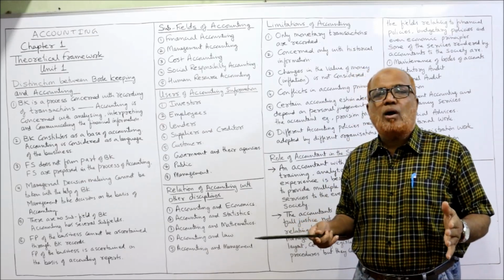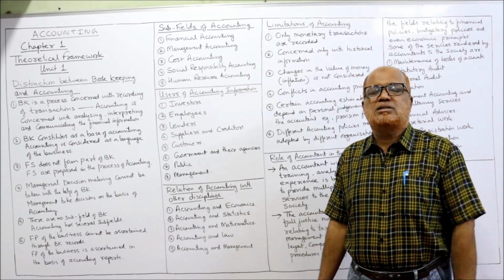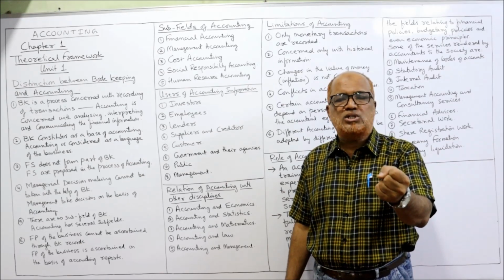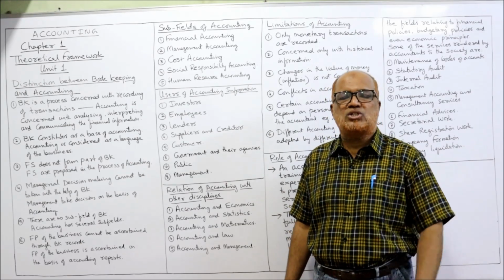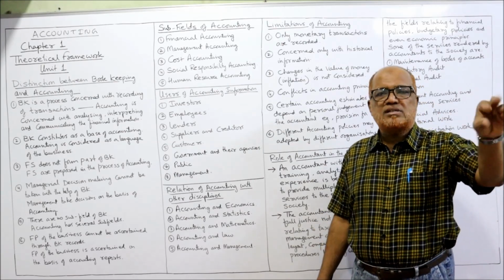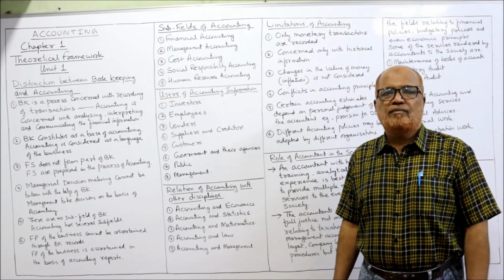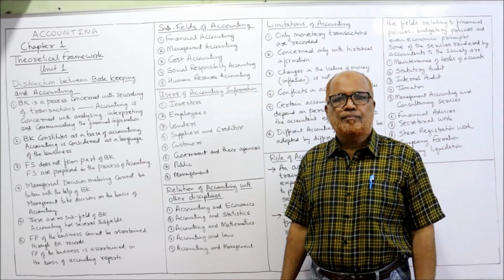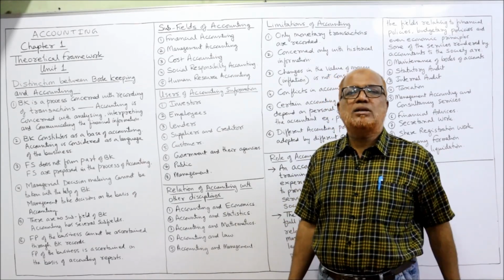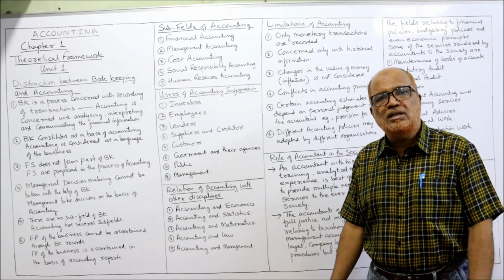They want the accounting information to decide whether to purchase the shares, whether to hold the shares, whether to sell away the shares. If an investor has already invested in the company, he has to take the decision whether he should carry on as a shareholder or should sell away. To take the decision, accounting information is needed.